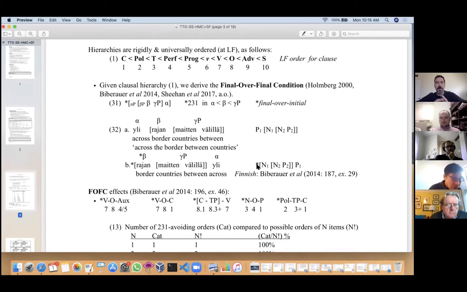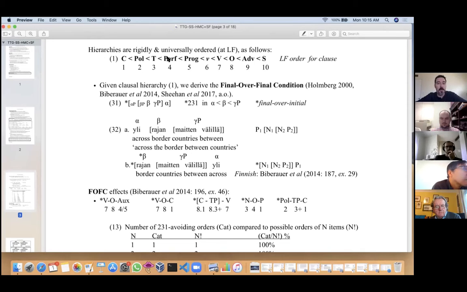As we said, the LF is a rigidly ordered string with a universal order. Sort of basic form of this: C, polarity, tense, aspects, verb, objects, adverb, subject. Now, obviously, this is a sort of shorthand for, we probably need lots more adverb positions following Cinque's work. And there's also going to be at least some language particular variation here.